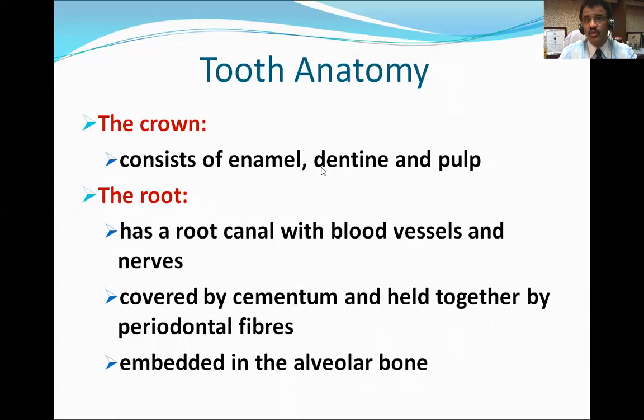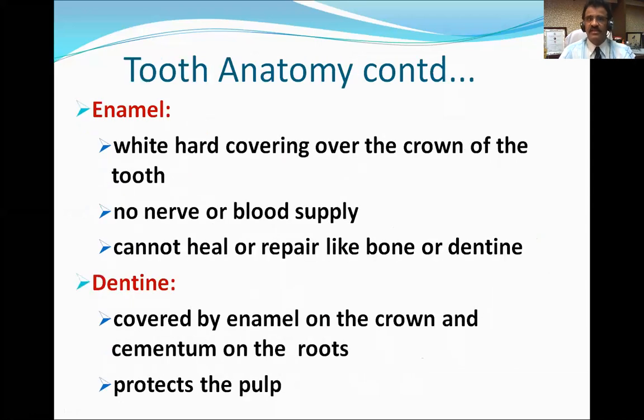Now you see that two hard materials of the bone are present in the crown, enamel and dentine. And another is cementum, which is present in the root. So these are the hardest material of any bone in the body. Amongst them, enamel is the strongest, most dense. It is compared to iron, steel, but it is bone. Now enamel is white hard covering over the crown of the tooth, and it has got no nerve or blood supply.